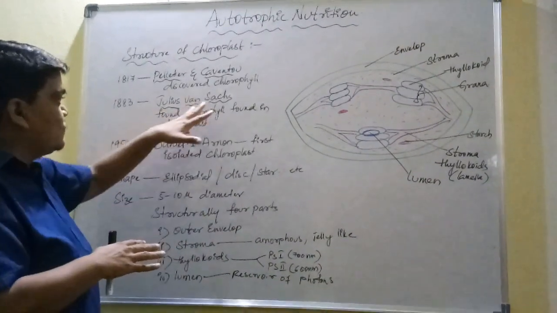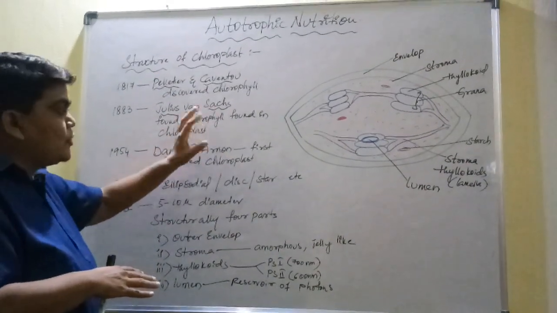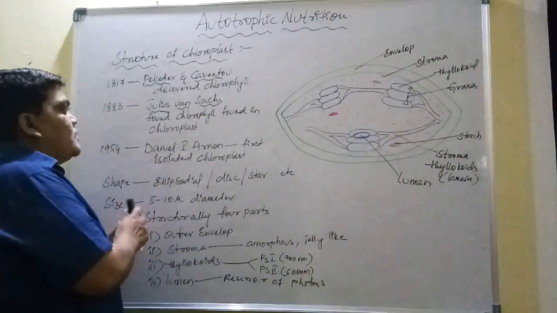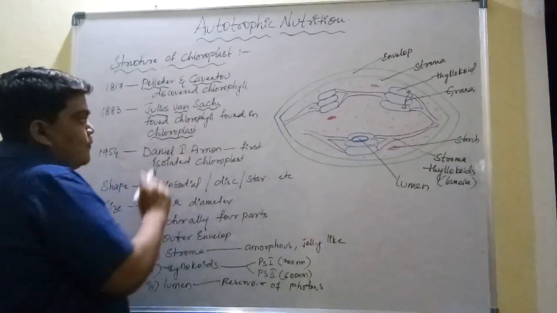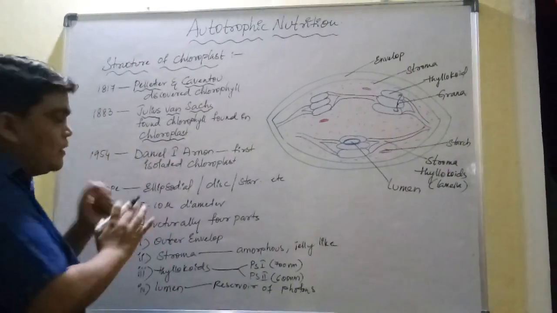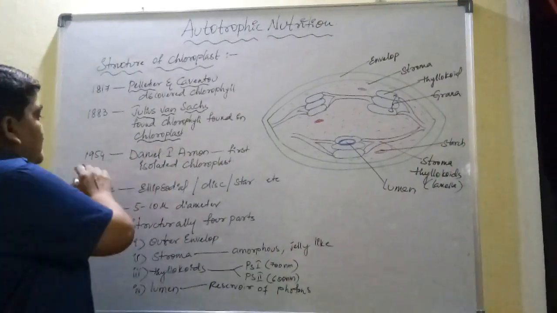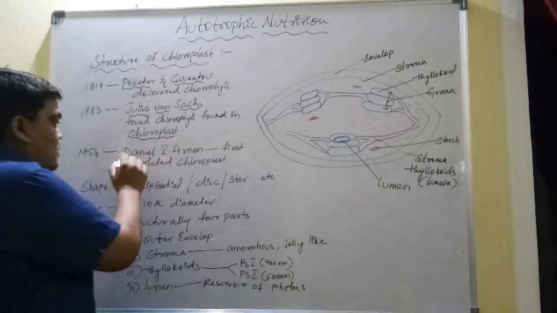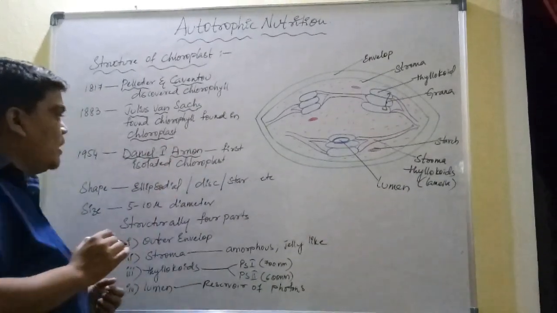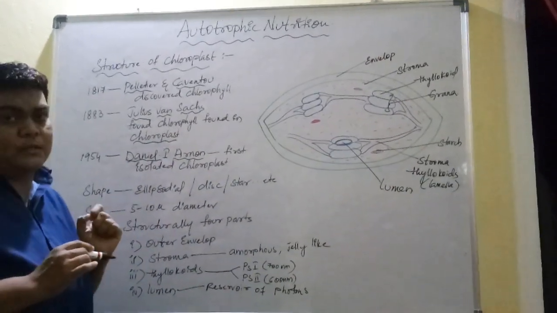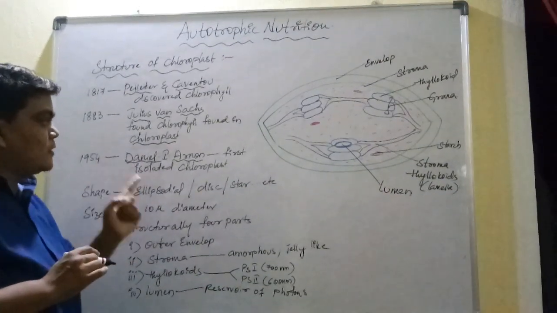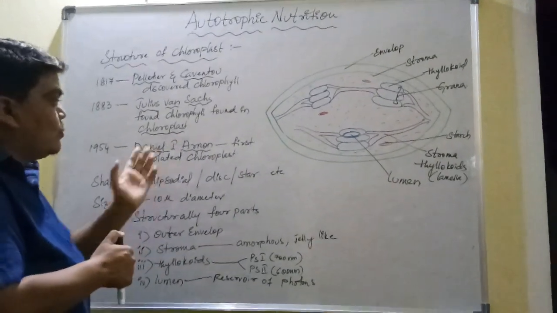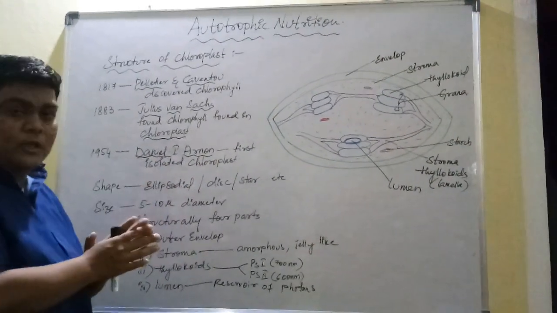But later on, Julius von Sachs found that chlorophyll is not spread throughout the leaf, but is present in particular structures or cell organelles called chloroplasts. That means chlorophyll is present only in the chloroplast. Next, in 1954, Daniel I. Arnon first isolated the chloroplast. That means the structure of chloroplast was first studied by Daniel I. Arnon. He first isolated the chloroplast from the leaf and studied its structure.